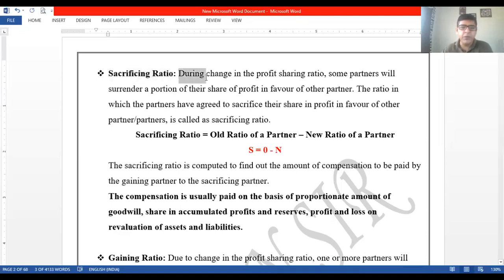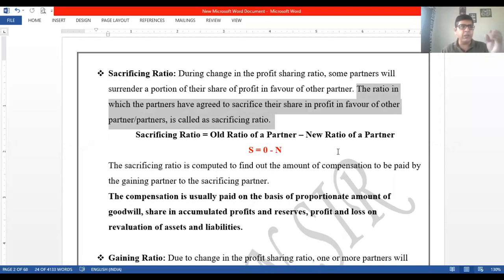During the change in the profit sharing ratio, some of the partners will surrender a portion of their share in profit in favor of other partners. As I told you, C: earlier it was 20, now it is 10, so he has surrendered the profit of 10,000 in favor of A, right? So the ratio in which the partners have agreed to sacrifice their share in profit in favor of other partner or partners is called the sacrificing ratio. Whenever we start the numericals, we will learn that it may happen that one partner sacrifices for another partner, or maybe 2 partners sacrifice for the third one. It may happen like that.